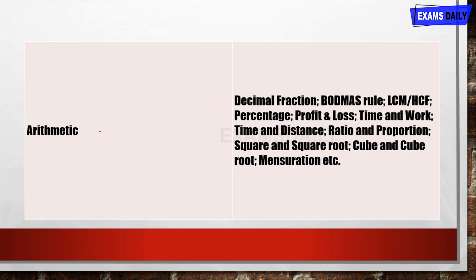And next for arithmetic, the first topic is decimal fraction, and then BODMAS rule, LCM and HCF, percentage, profit and loss, time and work, time and distance, ratio and proportion, square and square root, cube and cube root, and mensuration. These are the topics for arithmetic. And for this, you want to go through the 6th to 10th NCERT syllabus books for arithmetic concepts.